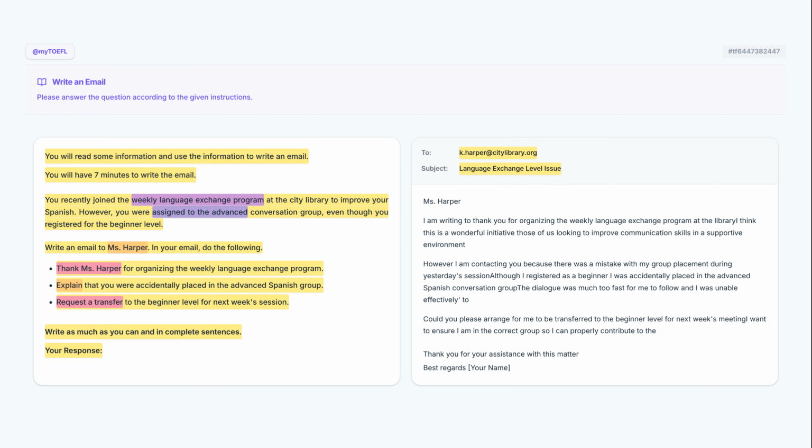To score well on the write an email task, remember to address every bullet point explicitly while maintaining a polite, professional tone. Using clear transitions like however or although helps organize your thoughts logically. Finally, always conclude with a formal sign-off to demonstrate your command of English business etiquette.